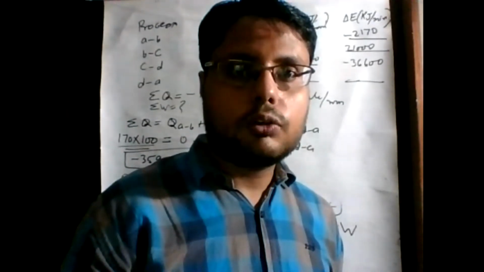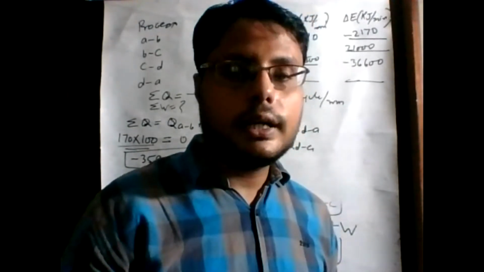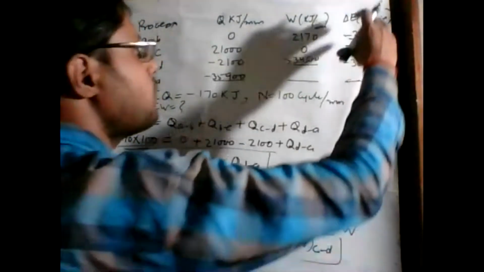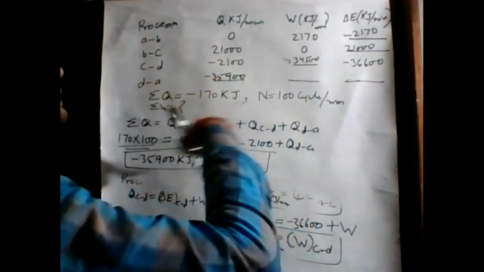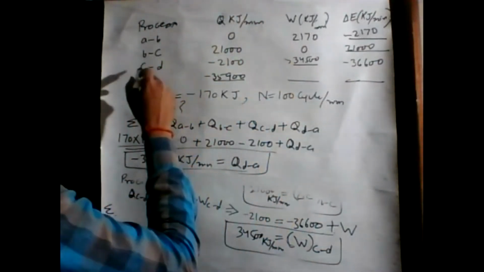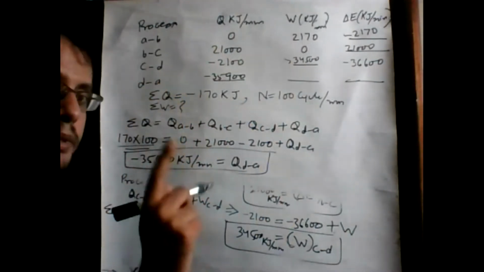If we want to calculate this delta E value, then we know that this is a cyclic process. How do we know? A to B, B to C, C to D, and D to A. Again, we move towards A. So that means it is a cyclic process.